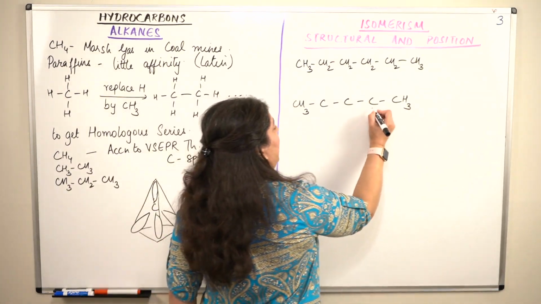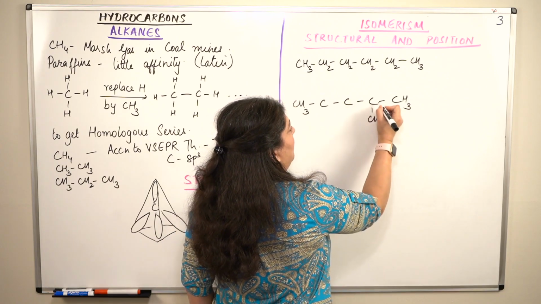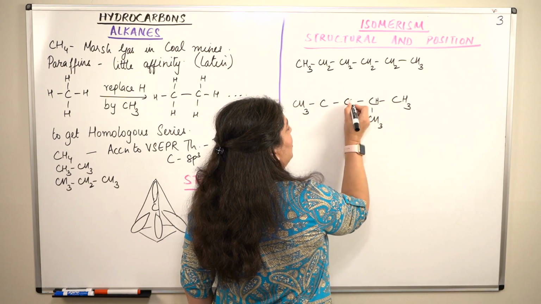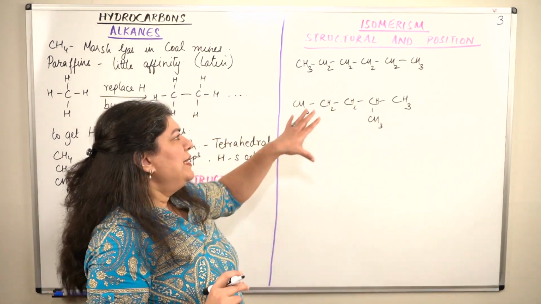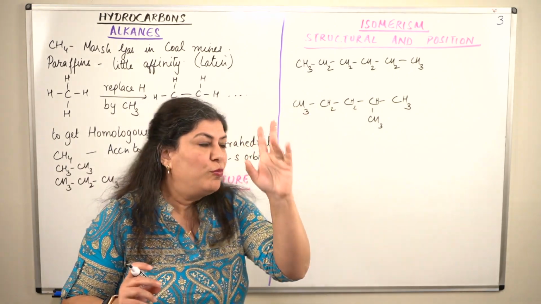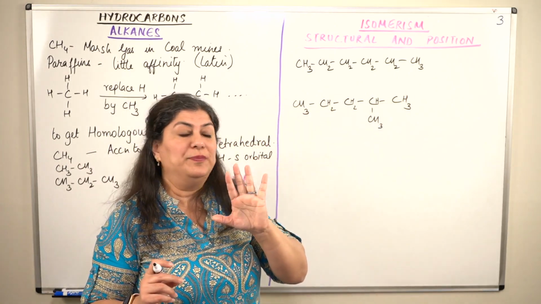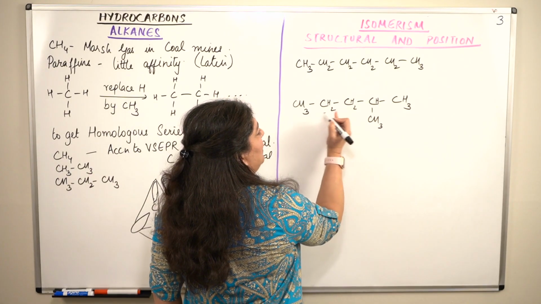So you can have one isomer with a branch here. If there's a branch, 3 bonds, it needs 1 hydrogen; 2 bonds needs 2 hydrogens; 2 bonds needs 2 hydrogens. If you keep count of the number of bonds, you'll always come to the right molecular formula.